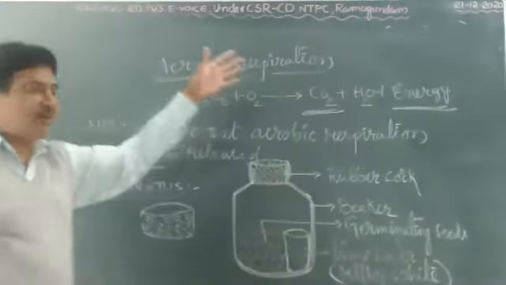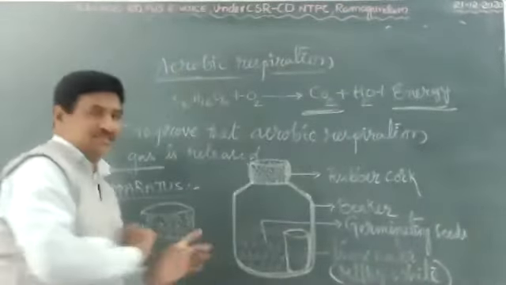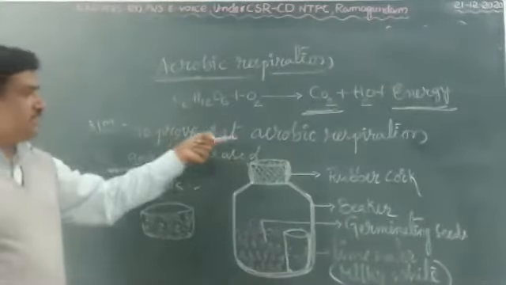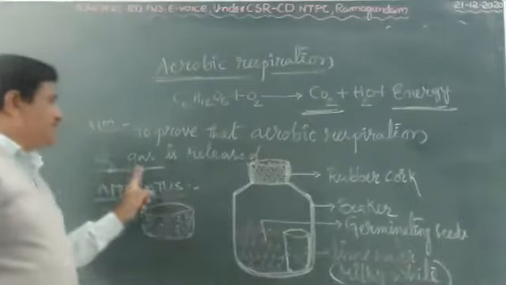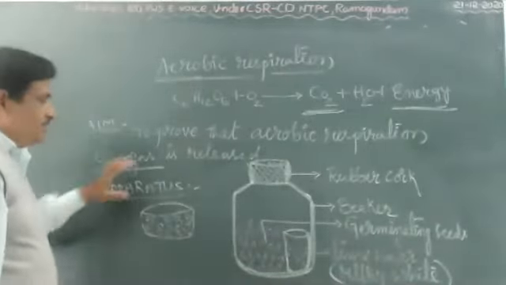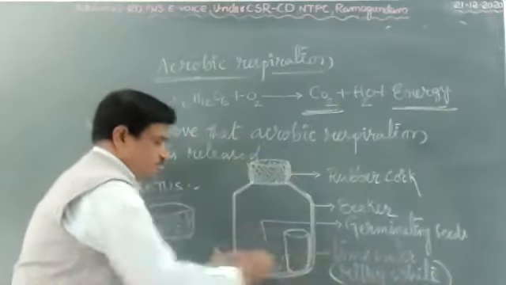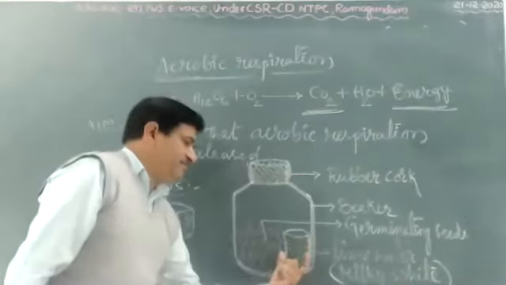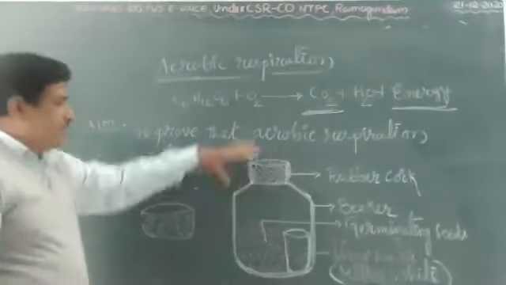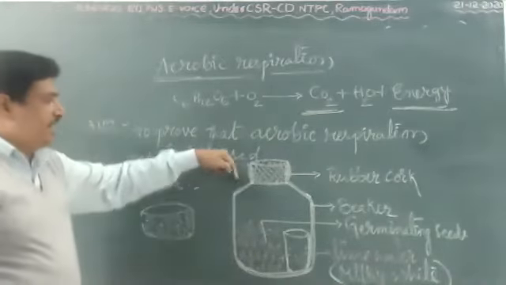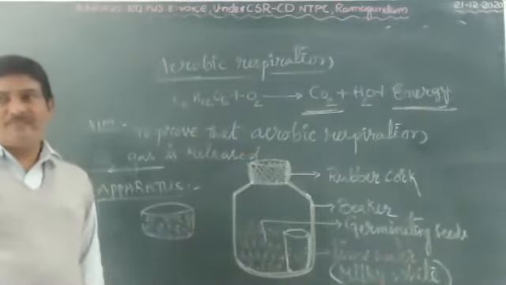Whether it is right or wrong, we prove with experiment. First experiment aim: to prove that in aerobic respiration carbon dioxide gas is released. Apparatus: wide mouth glass bottle and beaker with lime water, rubber cork, germinating seeds and Vaseline.